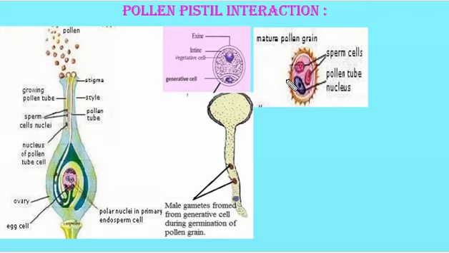Now in some other plants, the pollen grains are shed at the 3-celled stage. Here, when the pollen germinates, the pollen tube carries two male gametes from the start.